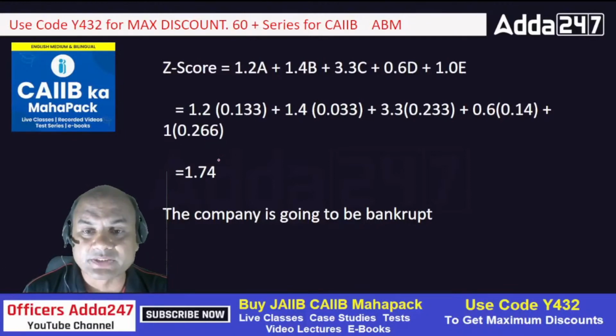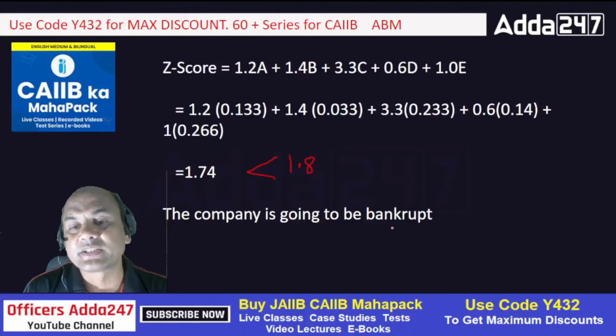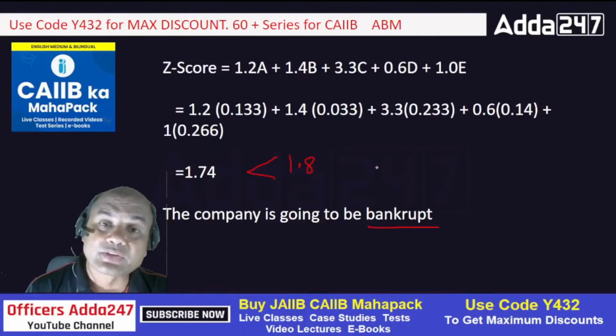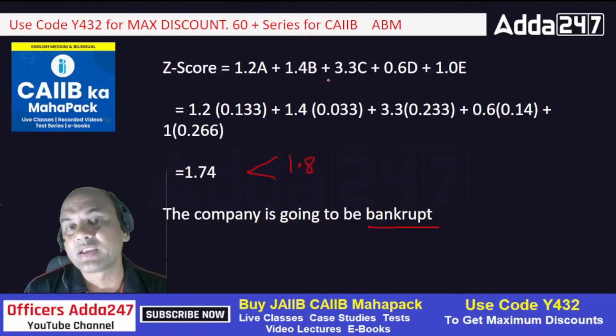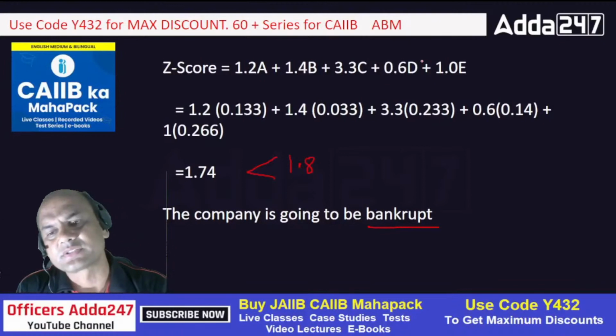My God, 1.74 means less than 1.8. So it is heading towards bankruptcy. It is strictly going towards bankruptcy. That's why this was an important case study. Okay, you have to remember these weightages and the ratios at any cost.